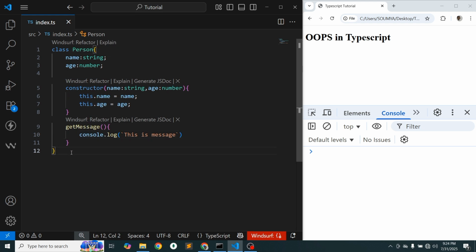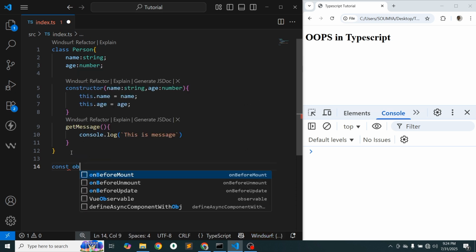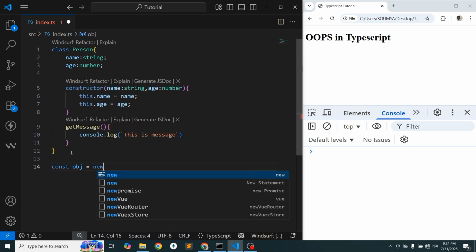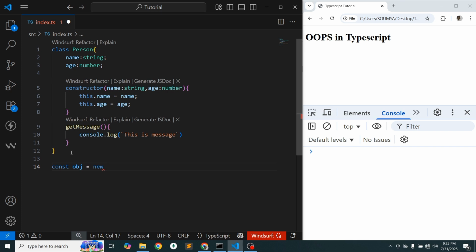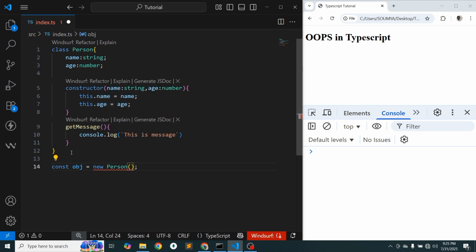Now let's create the object. Let's create a constant, and suppose obj is my object name, and use new, which is the keyword to create an instance of a class. So write new Person, and here we can send the name, suppose John, and the age is number type, so simply write 30.